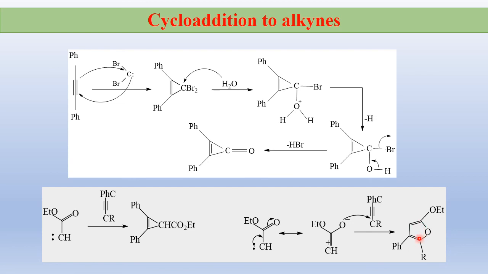And when this carbene reacts with this triple-bonded alkyne, a substituted cyclopropene ring is obtained. When this carbene reacts with this triple bond, a 5-member ring is obtained. This is all about addition reactions of carbene.